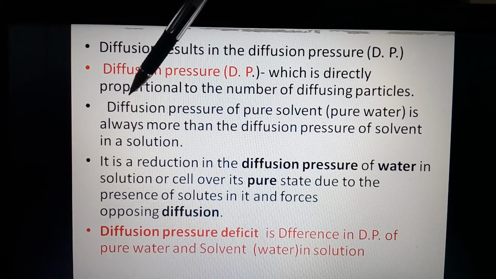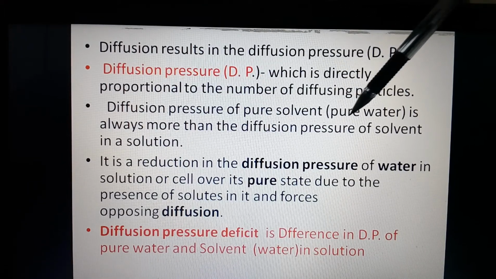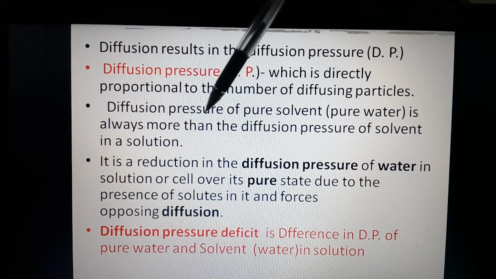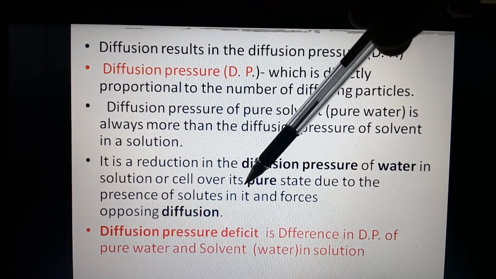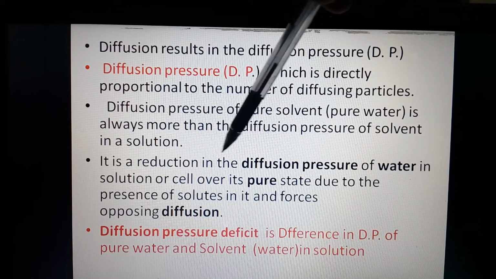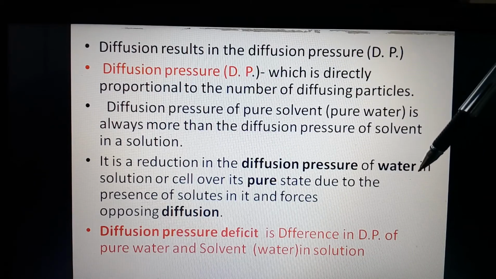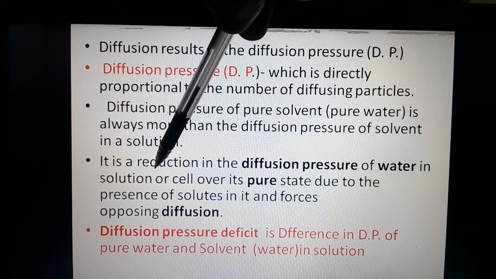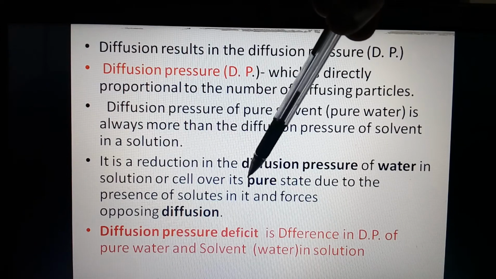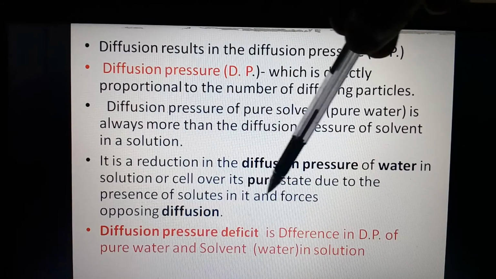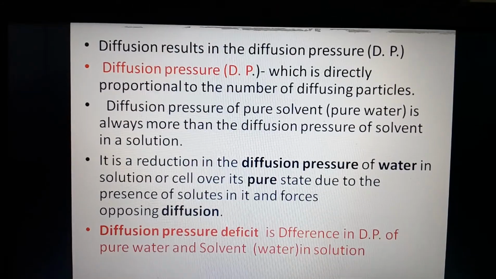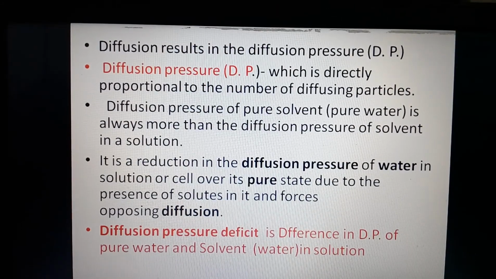Here also, the diffusion pressure of pure water is always more than that of a solvent in the solution. The same thing is given here: it is a reduction in the diffusion pressure of water in a solution or a cell over its pure state due to the presence of solutes and forces opposing the process of diffusion.